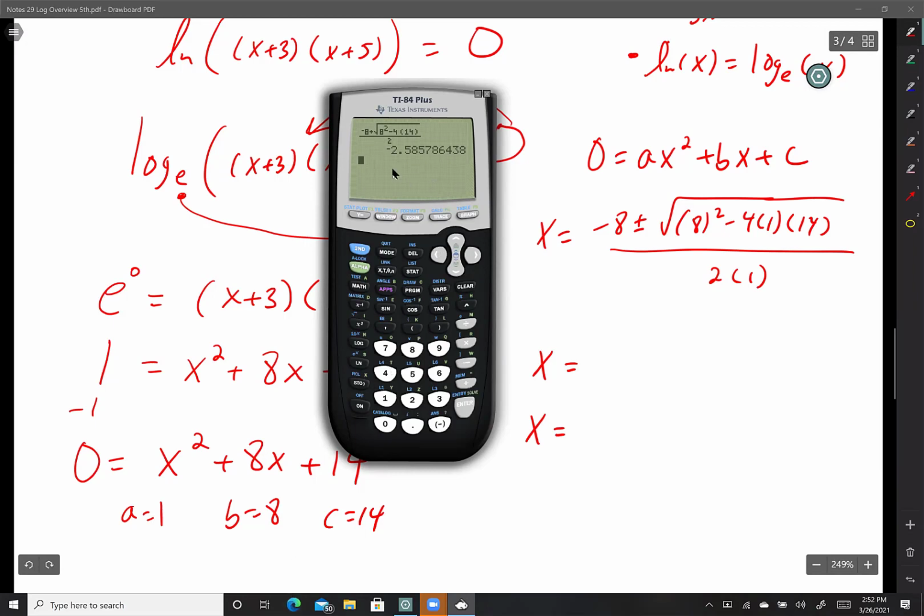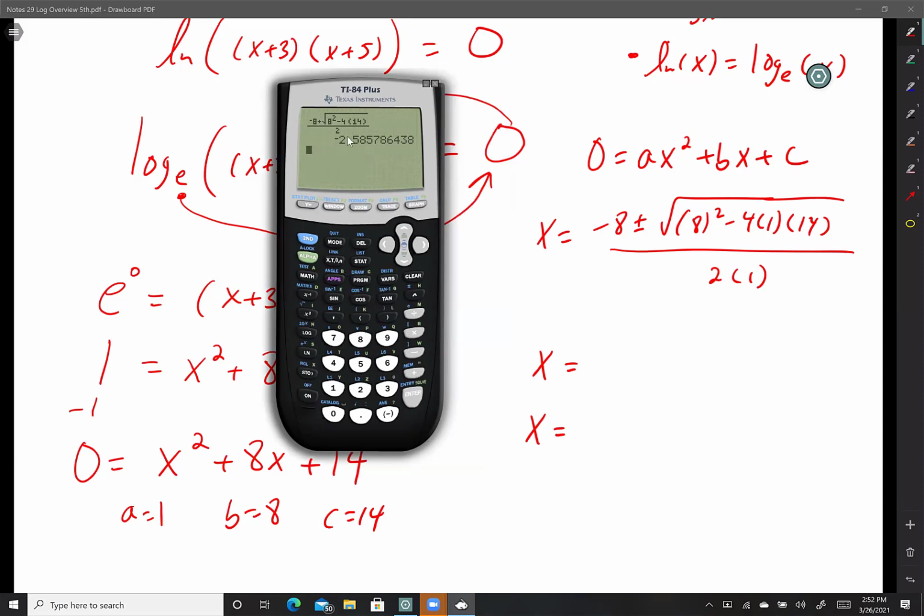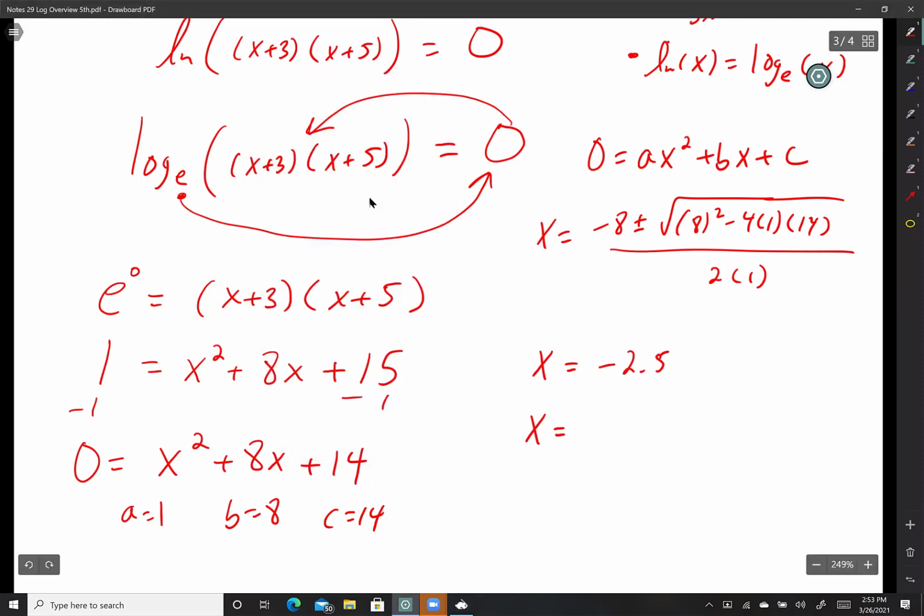All right, guys, here comes a skill that we want to get really good at. If you have a TI Inspire, look for the button called STO. So I'm going to store this number into a register in the calculator. We're in the 21st century. You guys should be super beast at electronics. Let's store this into a register called A. So how do I store it? Between 1 and 4, it says STO. If you have an Inspire, look for the STO button. And then I'm going to store that into A. So I'm just going to push alpha A, enter. Now every time I push A, it's going to be that number. Negative 2.5857 if it's truncated.